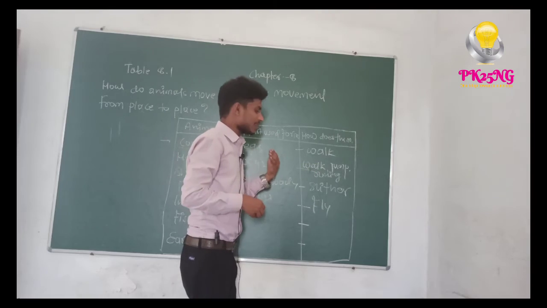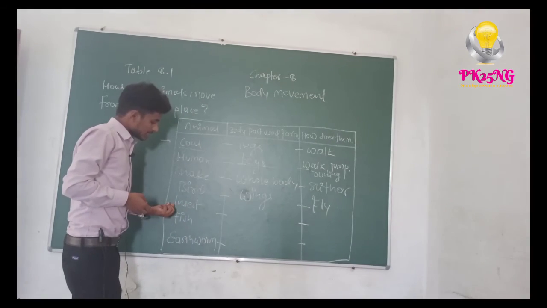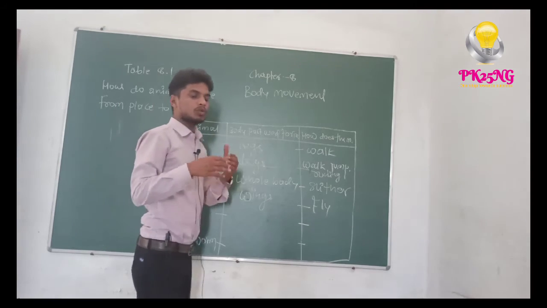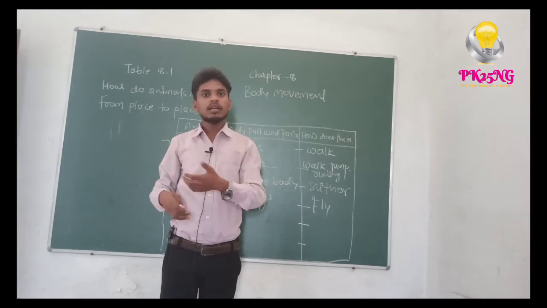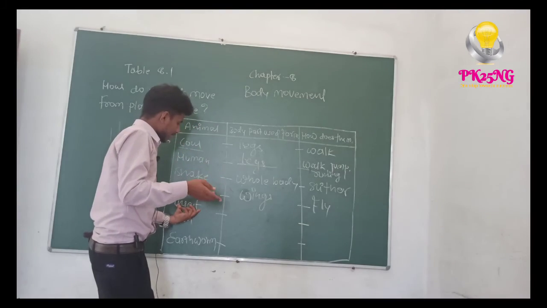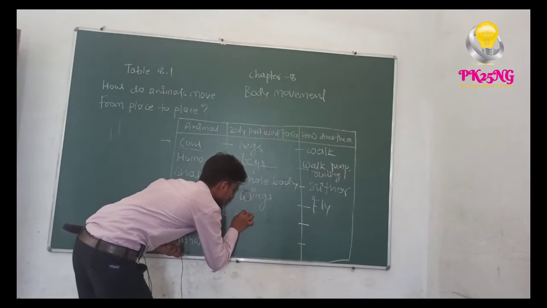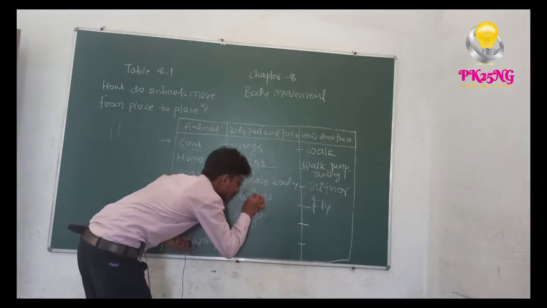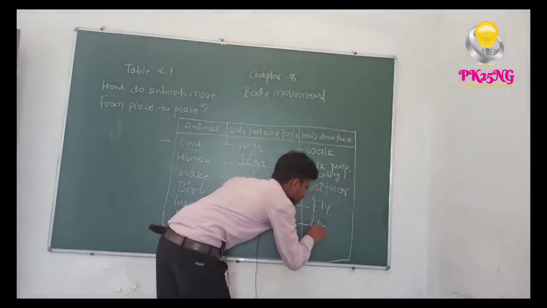Now insects are of two types. Some insects fly, some insects walk. When insects fly, they fly with the help of wings, and what they are doing is flying.